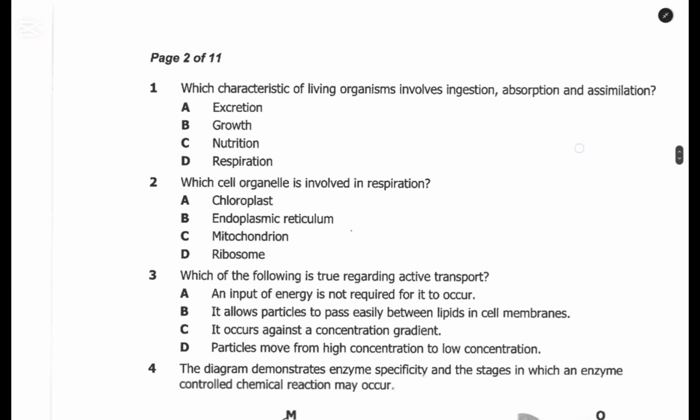So here is the first question. Which characteristics of living organisms involve ingestion, absorption, and assimilation? Among the options: A, excretion, B, growth, C, nutrition, and D, respiration. So this is nutrition or feeding. The other term for nutrition is feeding. So therefore the answer for the first question is A.